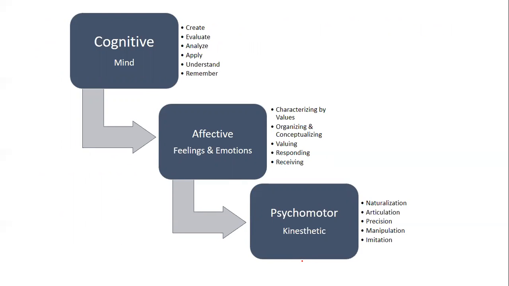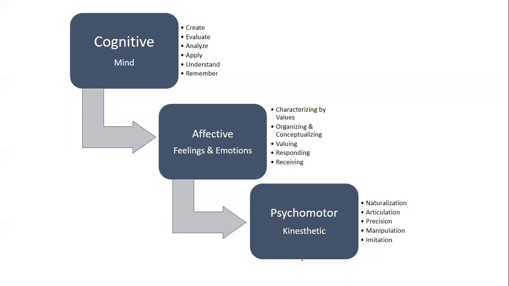In many MCQ classes also, I have taken these questions on cognitive, affective, and psychomotor. Cognitive is based on mind, mental ability. Affective is based on feelings and emotions, whereas psychomotor is based on kinesthetic, bodily movements. When we talk about cognitive, it lists the sequence: remembering, understanding, applying, going from lowest to highest, analyzing, evaluating, and creating.